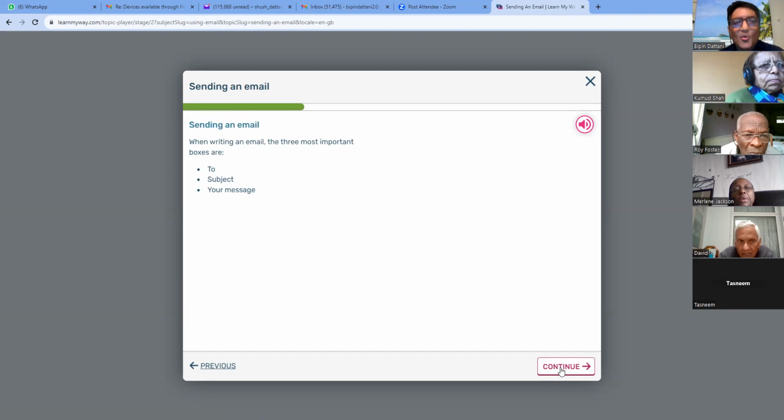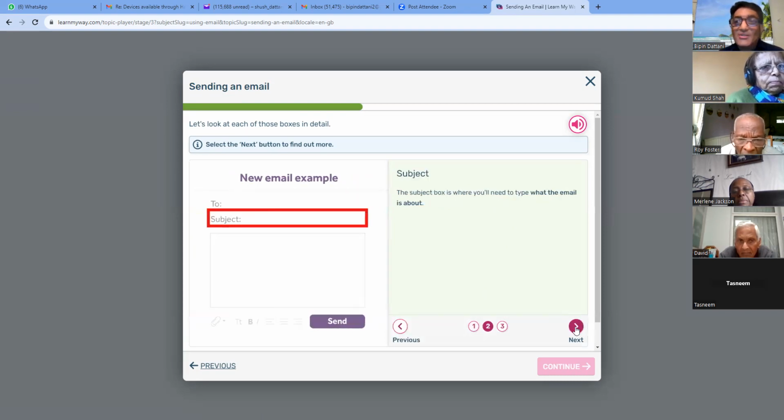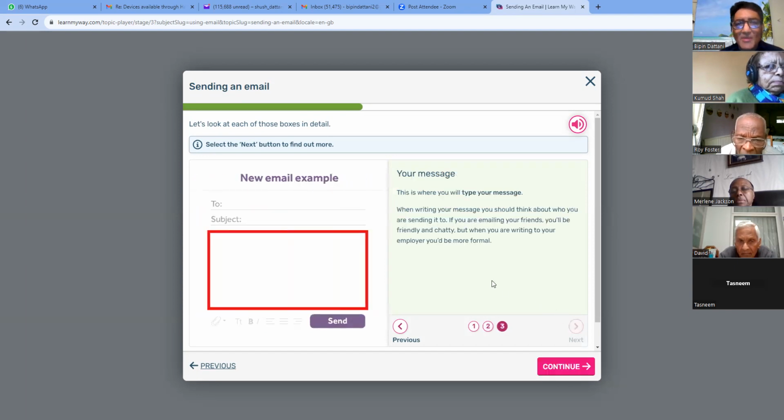Sending an email. When writing an email, the 3 most important boxes are to, subject, your message. Let's say continue. Let's look at each of those boxes in detail. To. This is where you write the email address of the person you're sending your message to over here. Okay, here we go. Subject. The subject box is where you'll need to type what the email is all about. Next. Your message. This is where you'll type your message.